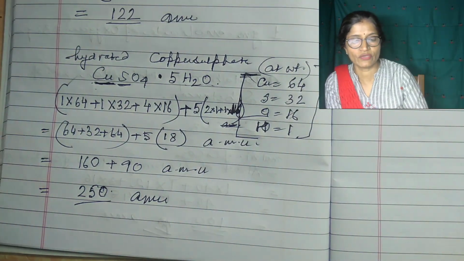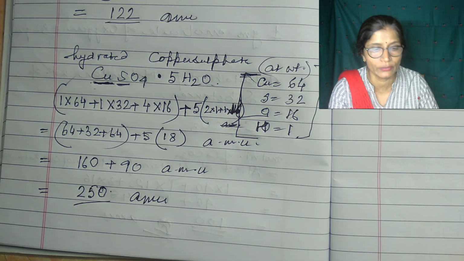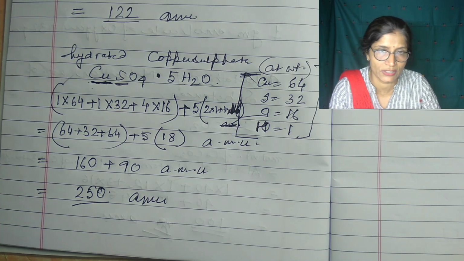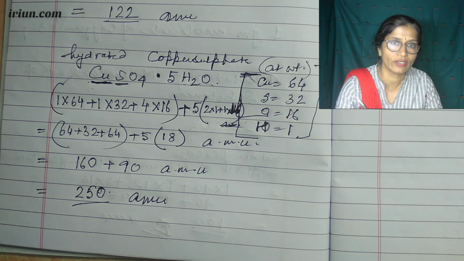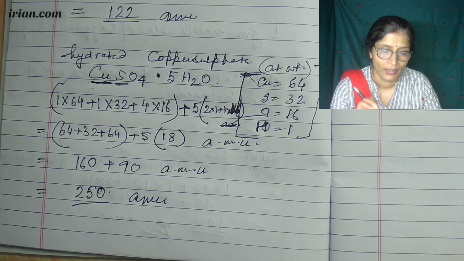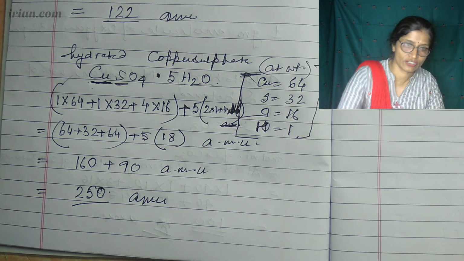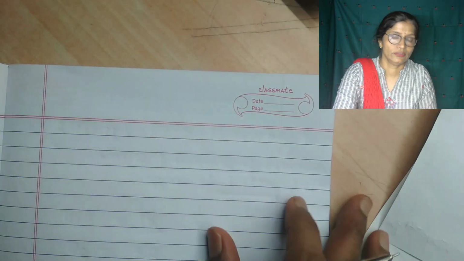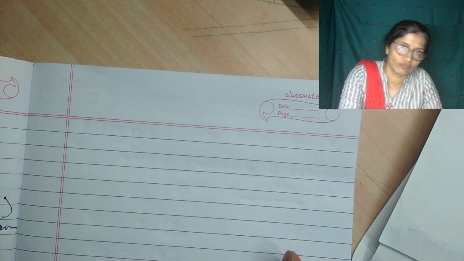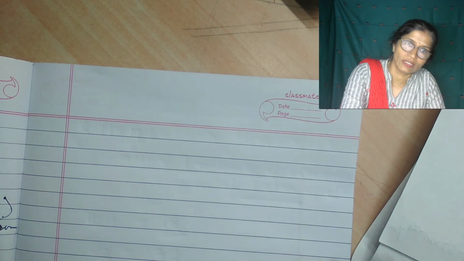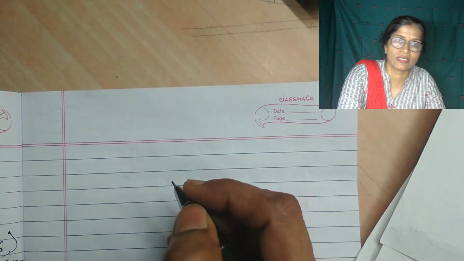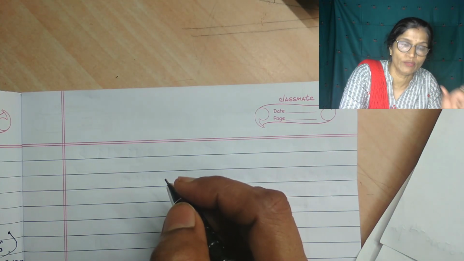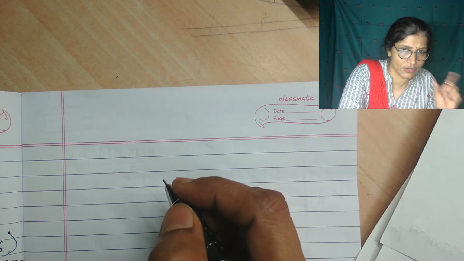So in this way we can calculate the molecular weight or relative molecular mass of any substance if you know the atomic weight of the individual elements of which it consists. Now I will discuss how to find out the percentage composition of a substance. Percentage composition means the percentage of each element in one molecule of the substance.